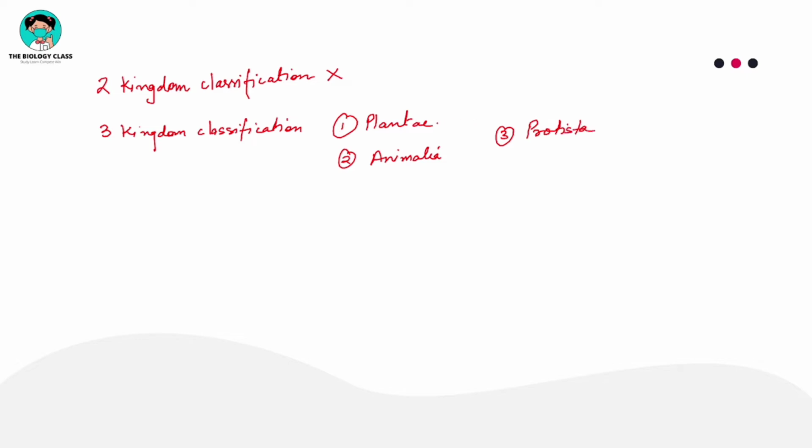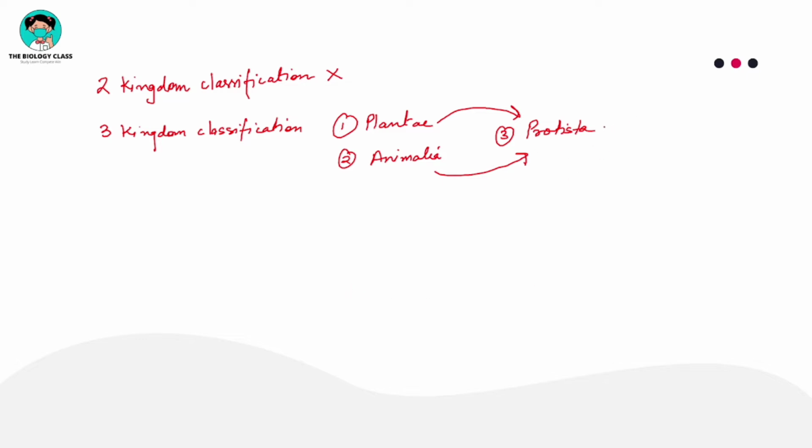From kingdom Plantae and kingdom Animalia, some members were shifted to kingdom Protista, like all the prokaryotes, bacteria, and the dinoflagellates, chrysophytes, they were moved over here.